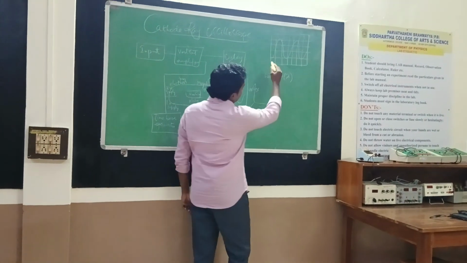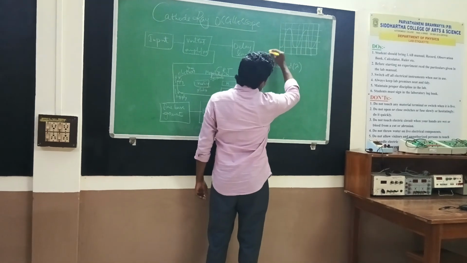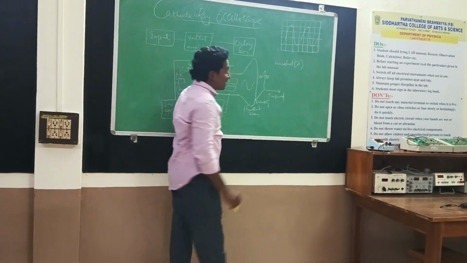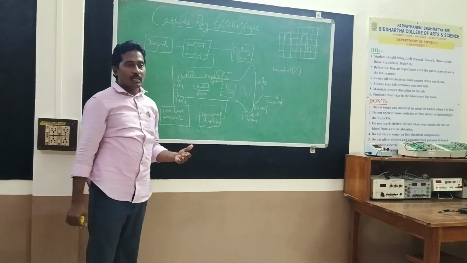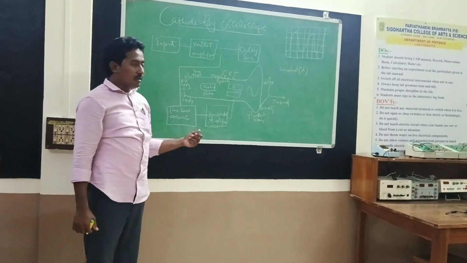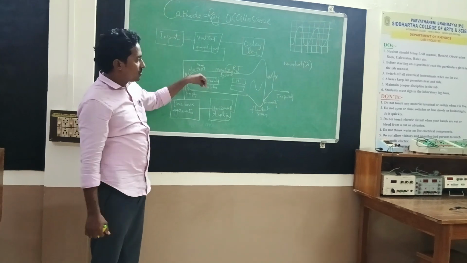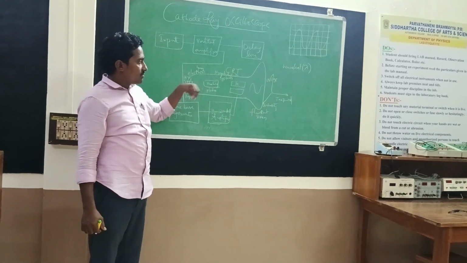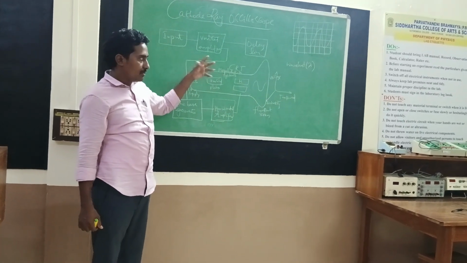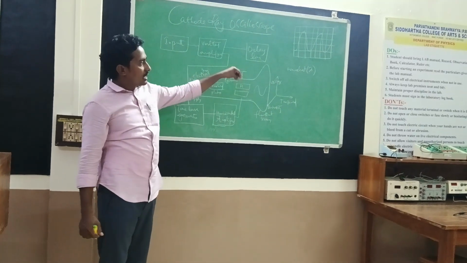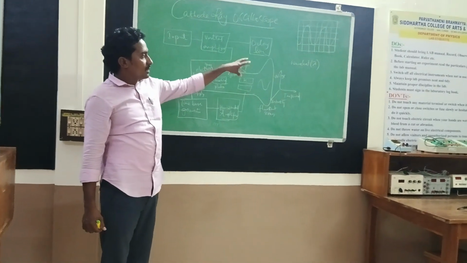See how to measure wavelength. For the measurement of wavelength, let us take an x-axis. The distance between two successive peaks is known as the wavelength. Wavelength is usually measured in centimeters. Depending upon the situation, wavelength is measured in centimeters, meters, or angstroms. But here, in the CRO representation, the wavelength can be measured in centimeters.